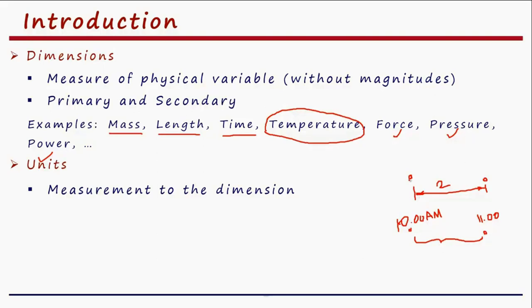Here, the distance between this point 1 and 2, there is some 2. What is this? Maybe 2 meters or 2 centimeters or 2 kilometers. Something I would measure. Similarly, here between 10 a.m. to 11 a.m. I said. That means between this 10 a.m. and 11 a.m. there is 1. We denote it with some unit called hour.